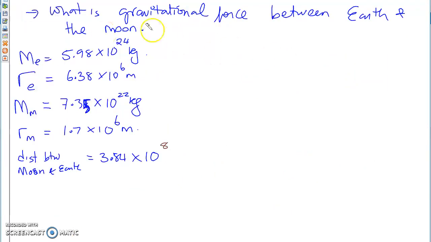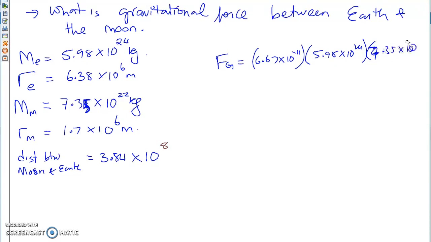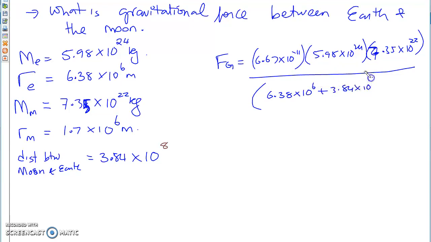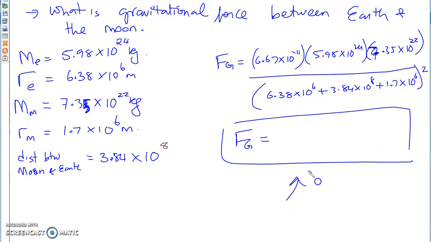So if we were to do this question, then I would just do Fg, which equals 6.67 times 10 to the negative 11 times 5.98 times 10 to the 24, and this right here is 7.35 times 10 to the 22 kg, divided by my distance between the two, which would have been 6.38 times 10 to the 6 plus 3.84 times 10 to the 8 plus 1.7 times 10 to the 6, squared. And that would be your Fg. I don't know what that is because we don't have time, so we're not going to go over it.